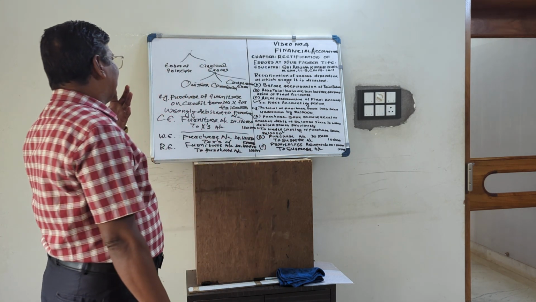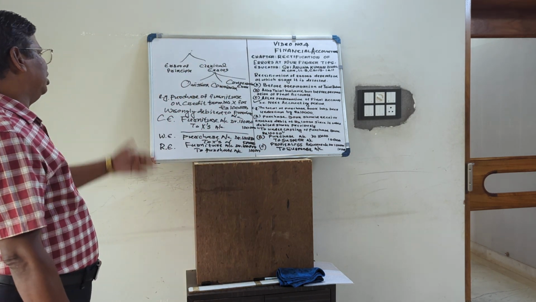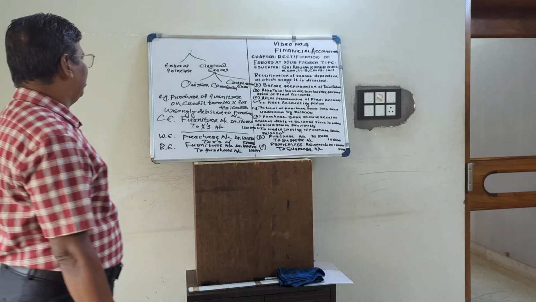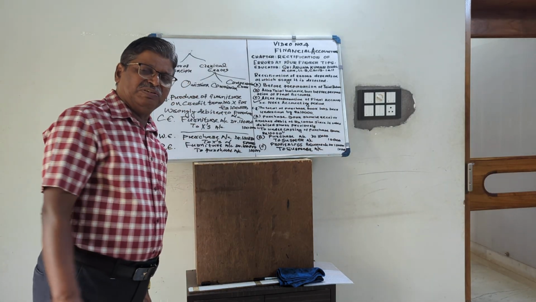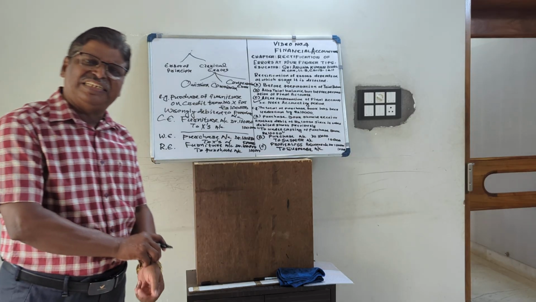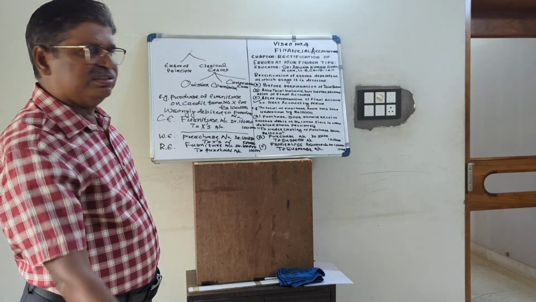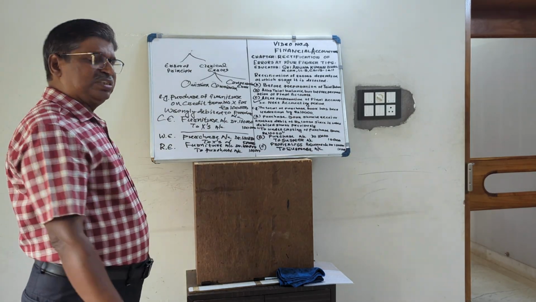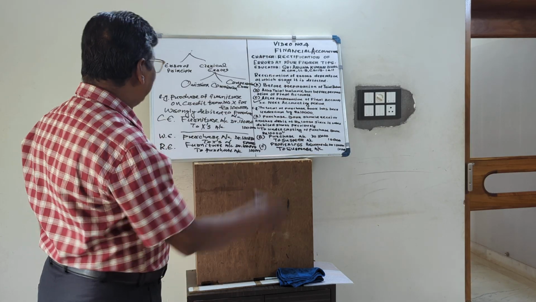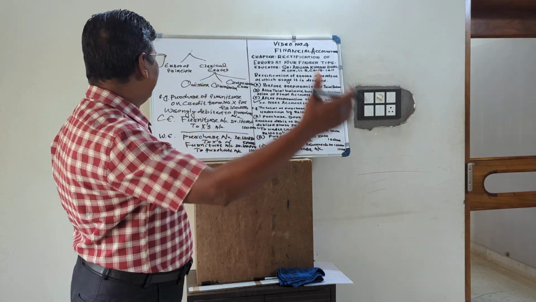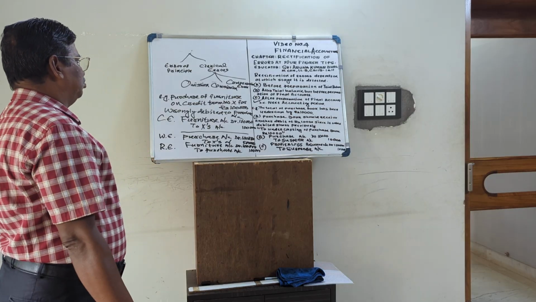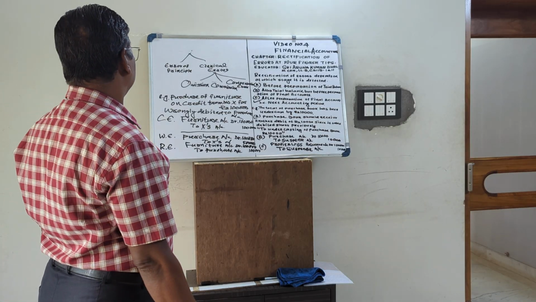But clerical errors are due to the mistake done by the accountant. It is error of omission. Omission means completely one transaction has not been entered in the books of original entry, that is journal. Even if it is entered in the journal, it is not posted to ledger accounts.